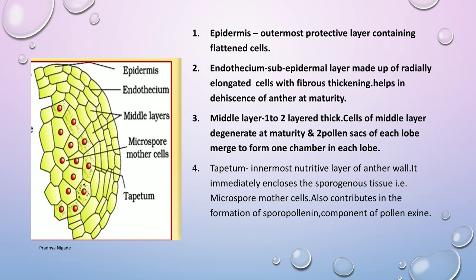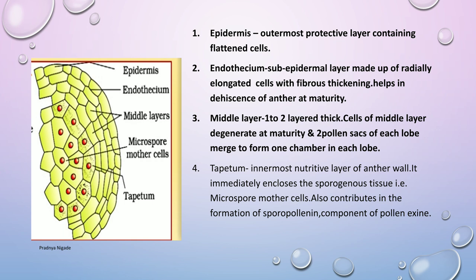I will once again repeat this statement. After the formation of microspores, the middle layer cells degenerate, due to which two pollen sacs of each lobe merge to form one chamber in each lobe. Now this was about the middle layer.